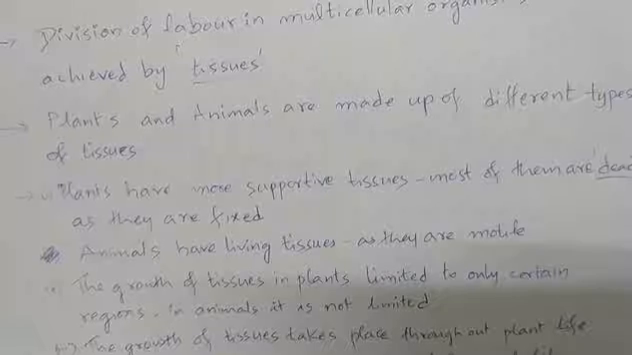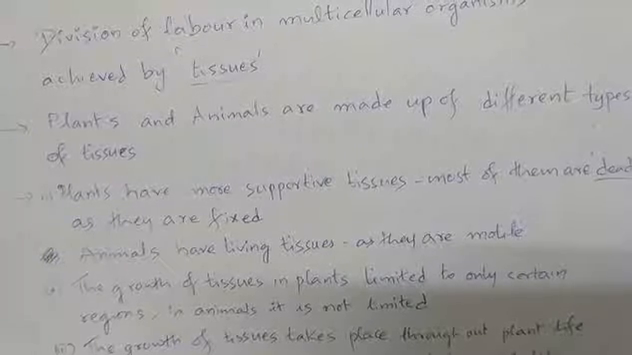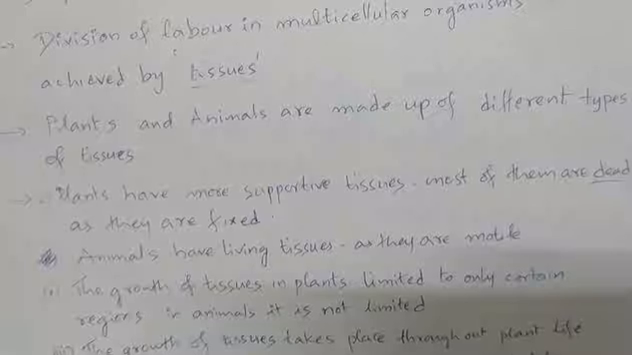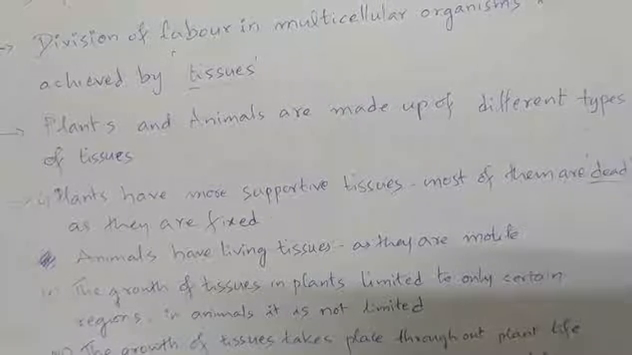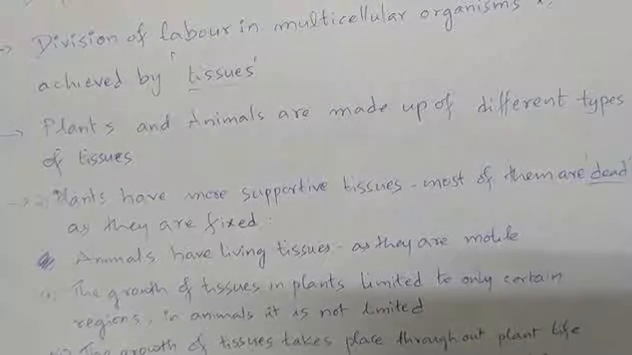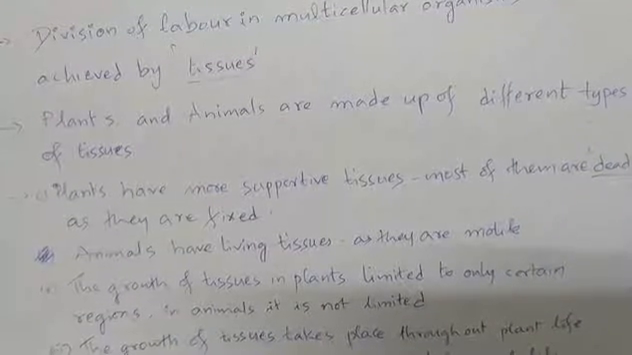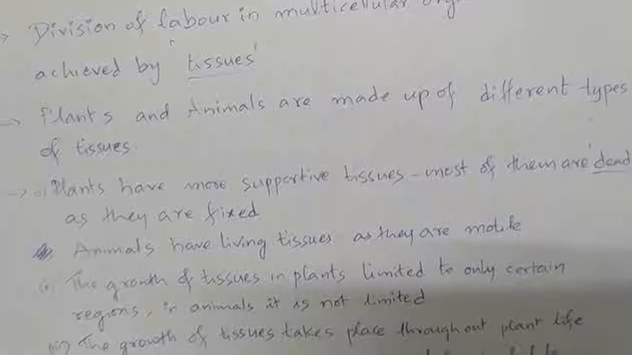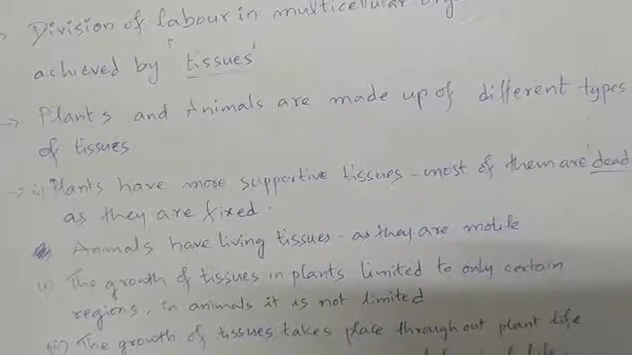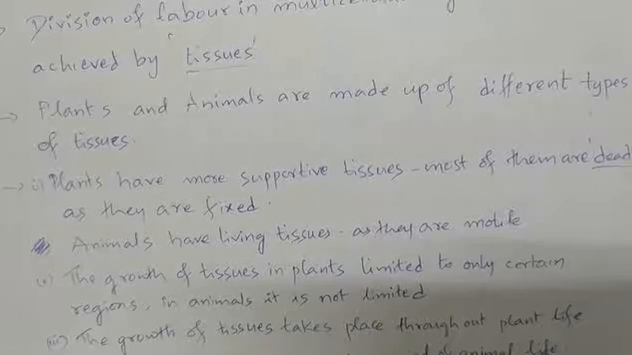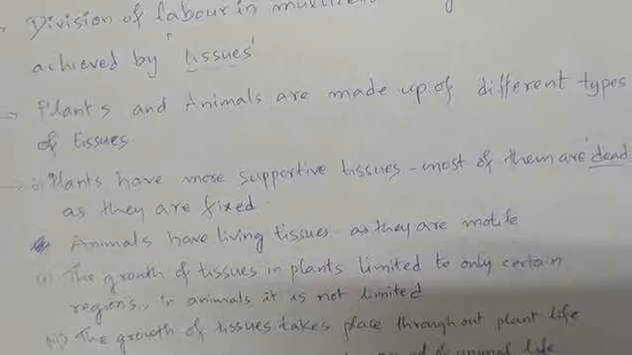Whereas animals have living tissues because they are motile and they can get food from wherever they are living. If they are not getting food in one particular place, they can move to another place. And they don't need to have more supportive tissues, since they are motile. If they are facing any external pressures at any place, they can move to another place.